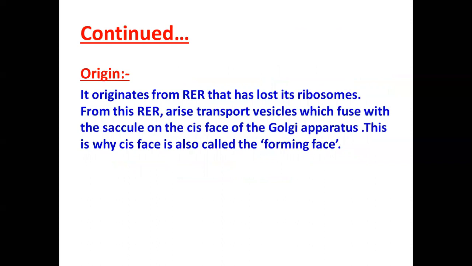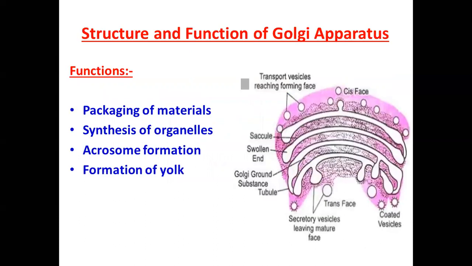From this RER arise transport vesicles which fuse with the saccule of the cis phase of the Golgi apparatus. This is why the cis phase is also called the forming phase. Clear? In the diagram you can understand this is the cis phase. Clear? So how did the origin happen? The Golgi apparatus originated from the rough endoplasmic reticulum that has lost its ribosomes.